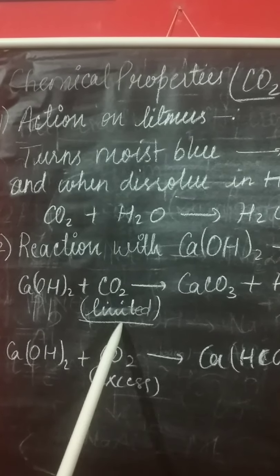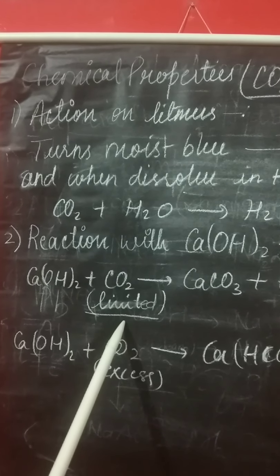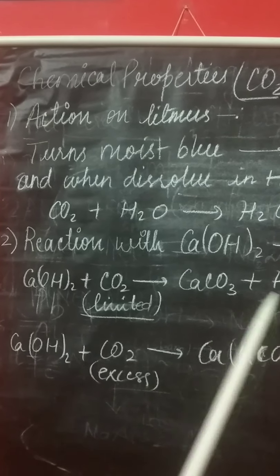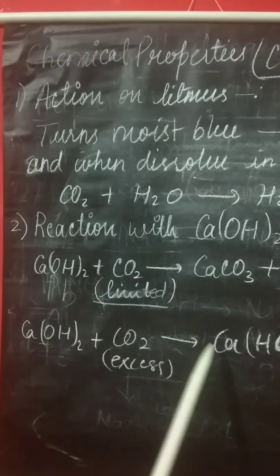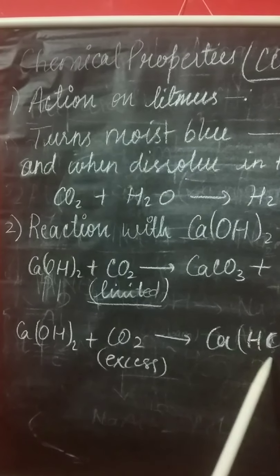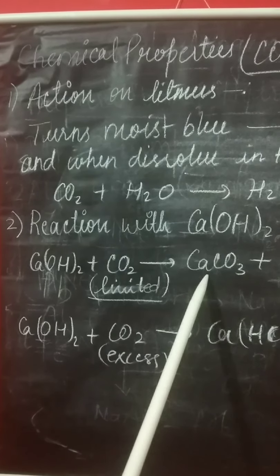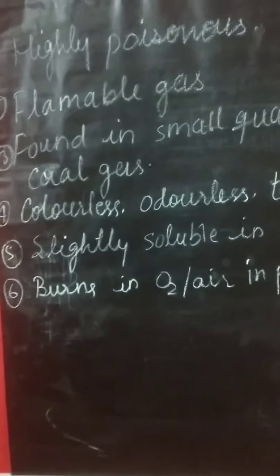One condition, there should be limited carbon dioxide. When limited carbon dioxide is there, calcium carbonate and water will form. And when there is excess carbon dioxide in lime water, calcium bicarbonate will form. In limited amount, the solution will be milky in color. In excess amount, this solution will be clear.